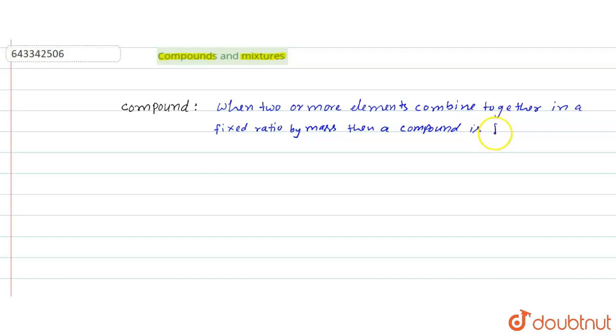So this is the definition of a compound.